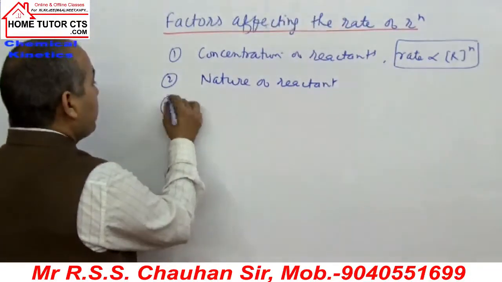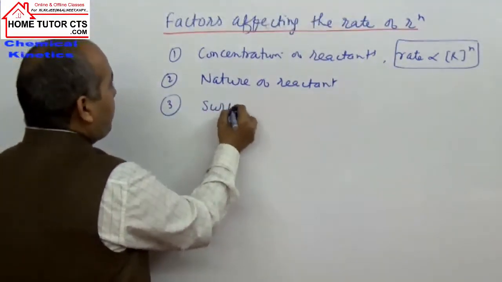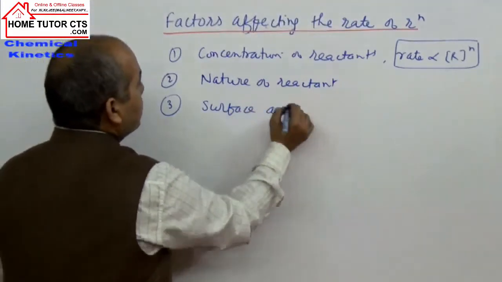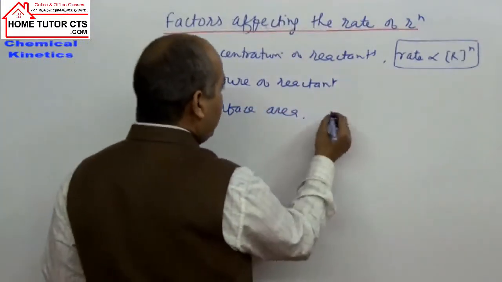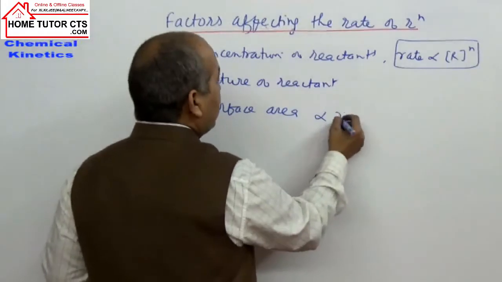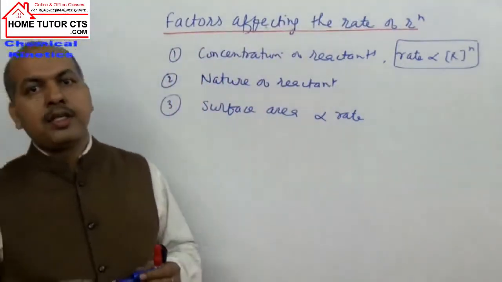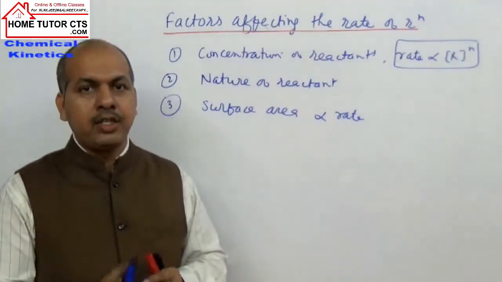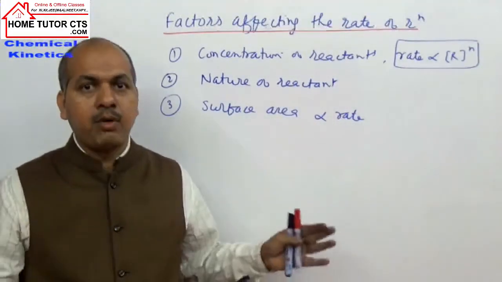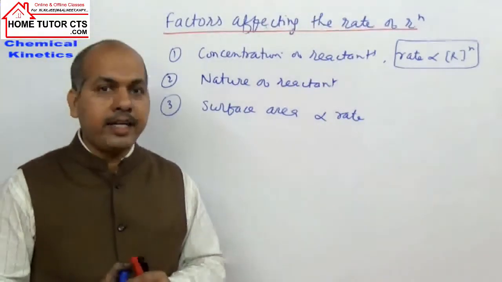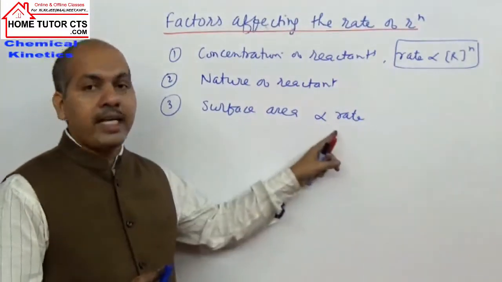Next point can be taken here, surface area of the reactants. Rate of reaction is directly proportional to reactant's surface area. If we take the same amount of reactant in smaller particles, smaller pieces, they will have higher rate because there are more active sites.